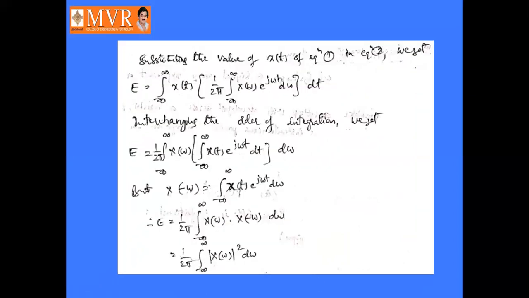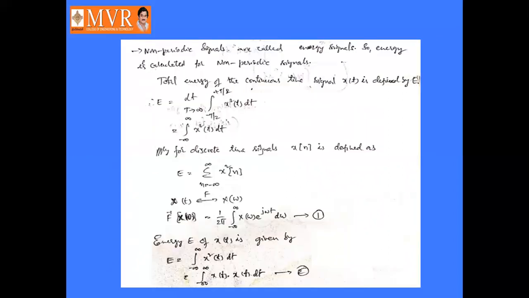Now substituting the value of x of t from equation number 1. What is x of t in equation number 1? That is 1 by 2 pi integral minus infinity to infinity X of omega into e power j omega t d omega. So substitute this in equation number 2. Replace one of the x of t by this expression.